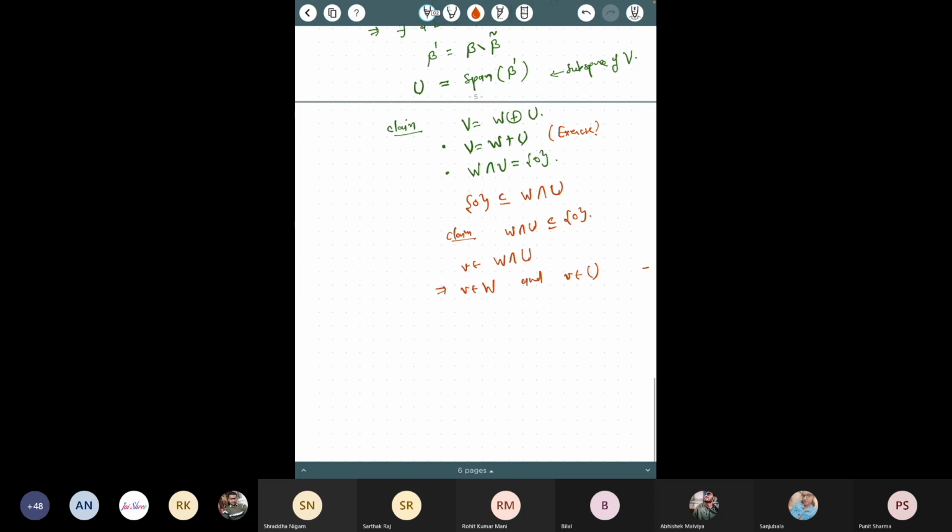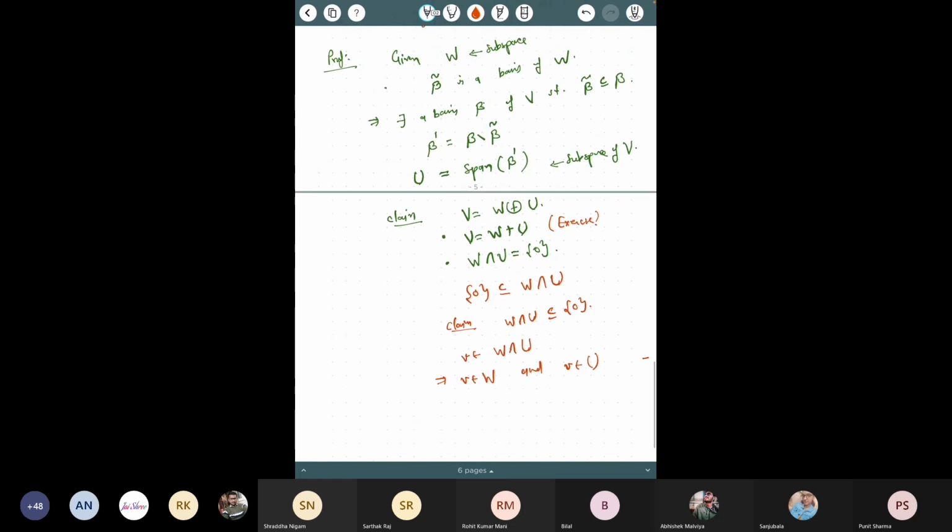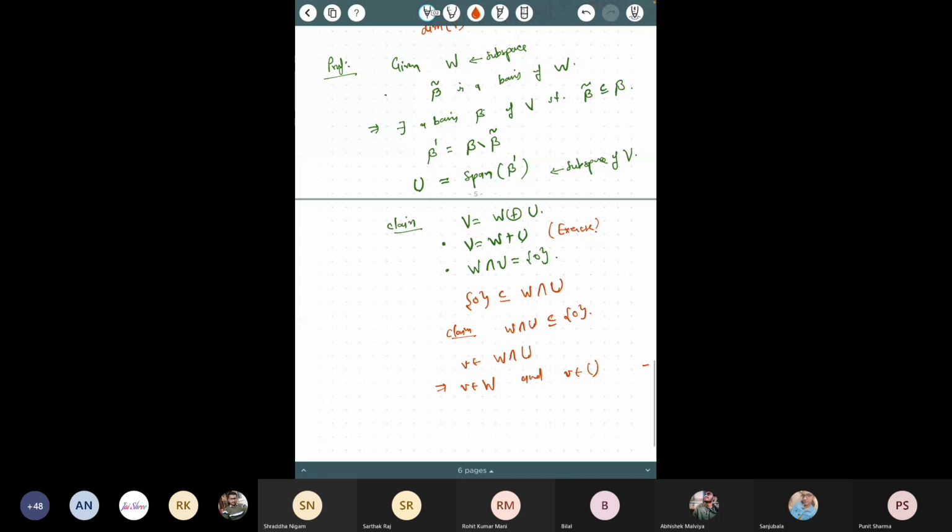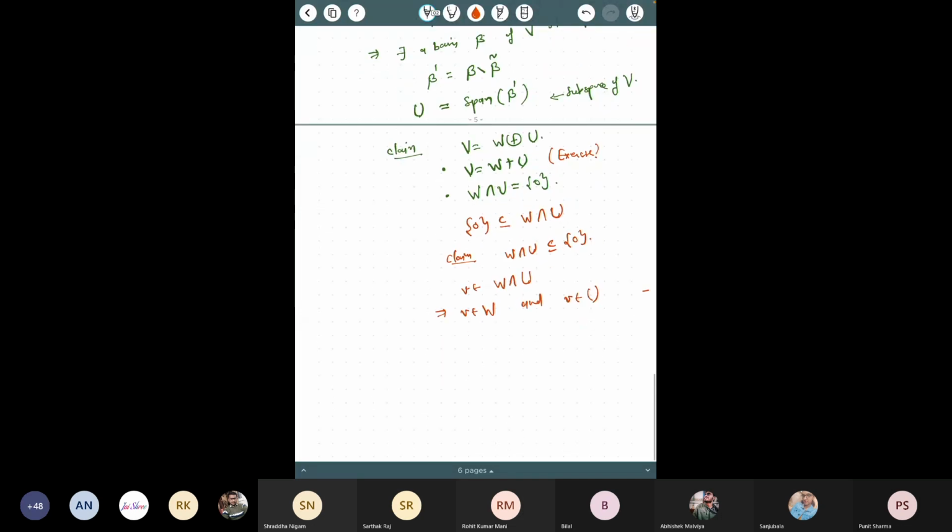Now V is in W, and we have a basis for W. What is the basis for W? The basis for W is B tilde, sorry. So there exist vectors W1 to Wk in W such that V is equal to the sum of alpha i Wi, i equal to 1 to k, because V is in W. Similarly, there exist vectors U1 to Ur in U.